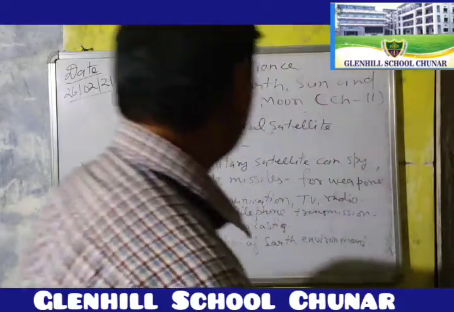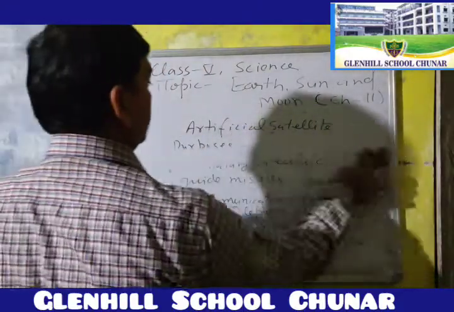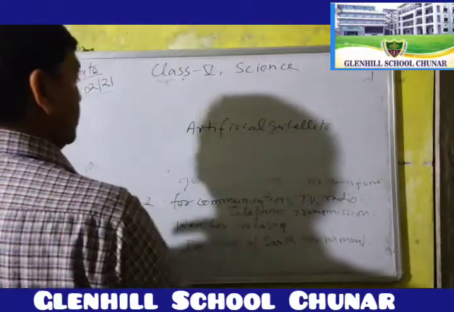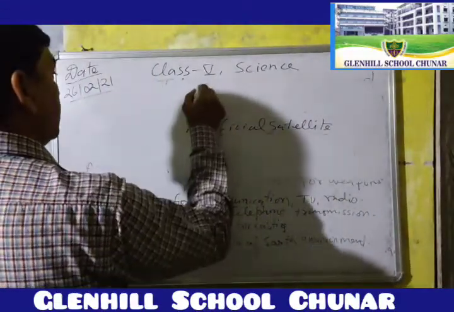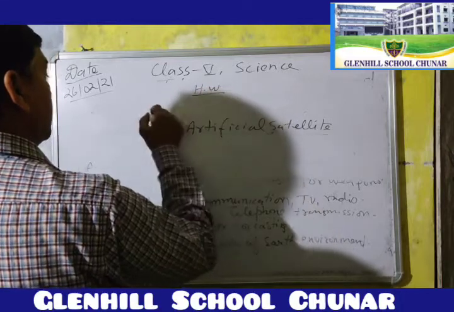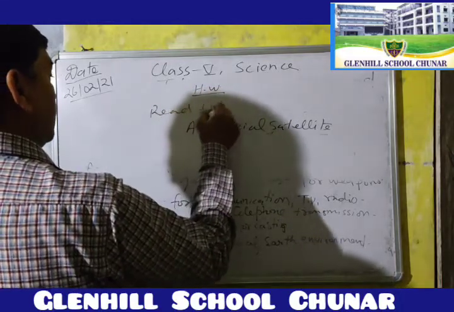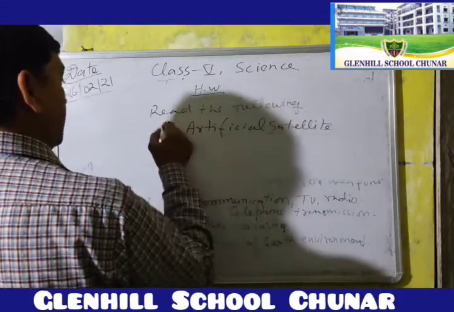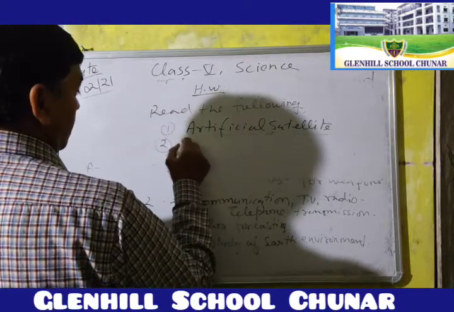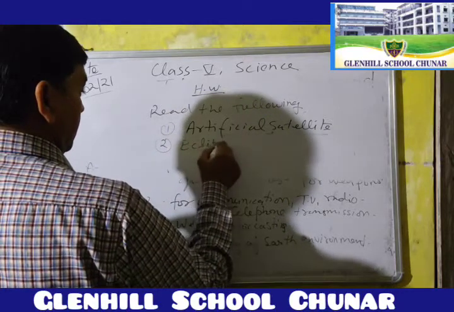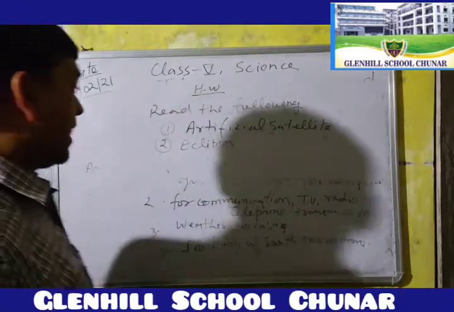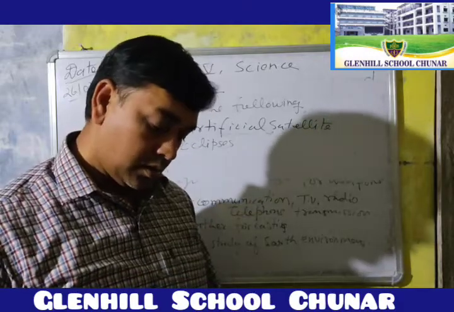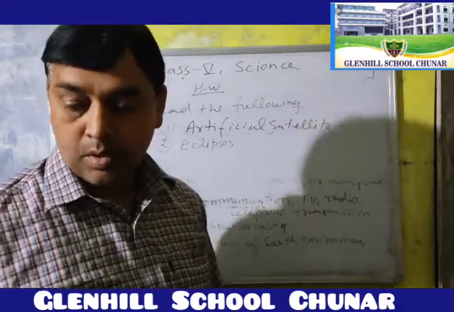Now write down today's homework. Artificial satellites and eclipses. Okay, I hope you have all read properly at your home.